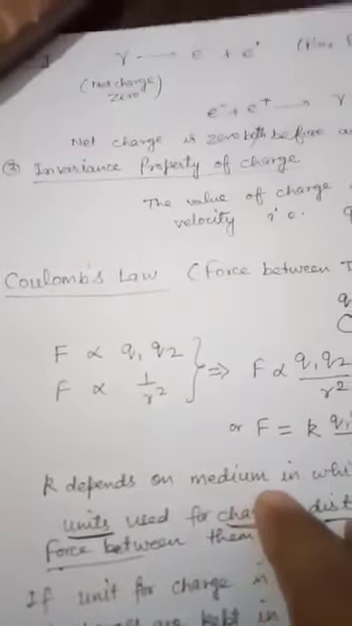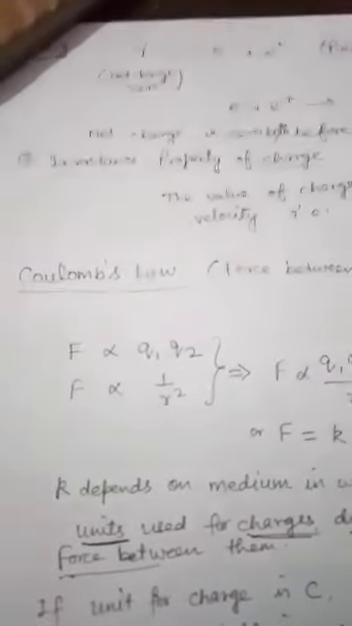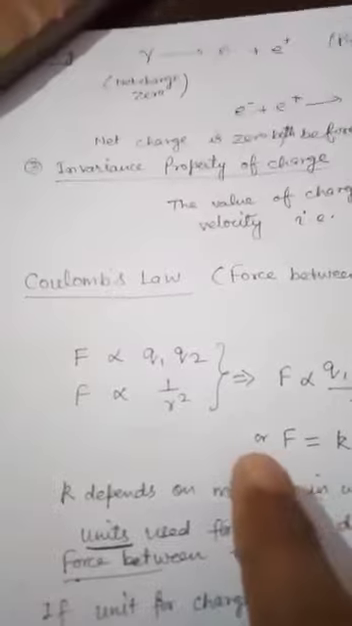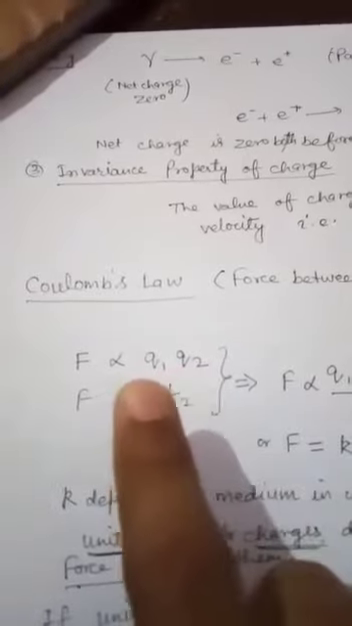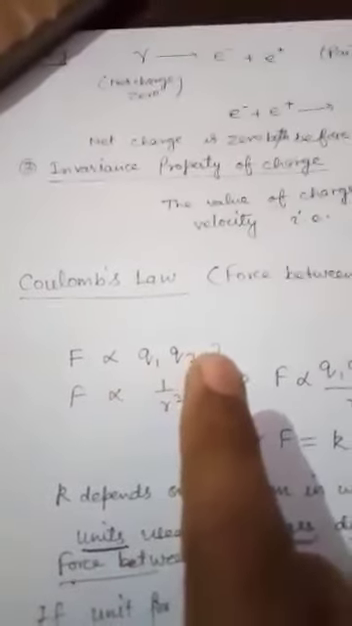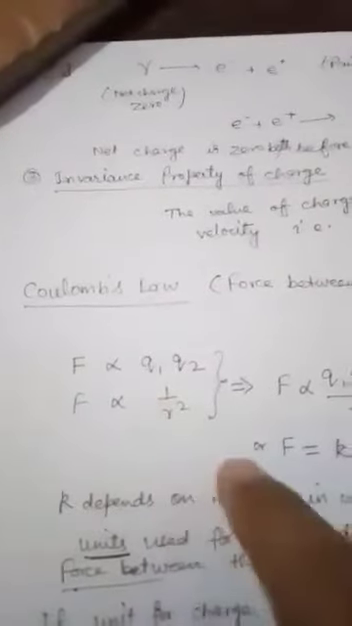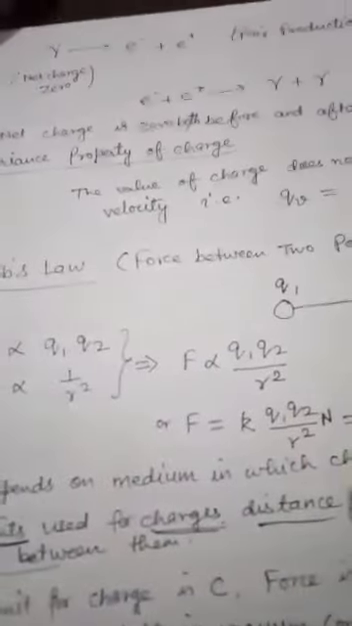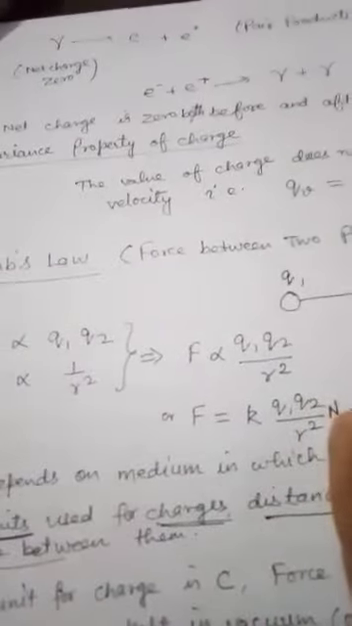The most important part now comes, the first important topic, Coulomb's law, that is force between 2 point charges. It is an experimental result given by Coulomb, which says that force between any 2 charged bodies is directly proportional to the product of their magnitudes and inversely proportional to the square of the distance between them. That is, if we combine these two relations together, we get F ∝ Q1Q2/r². When we write it as an equality, we can write F = kQ1Q2/r² newton. Newton is the unit of force.